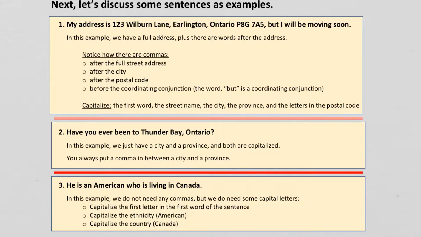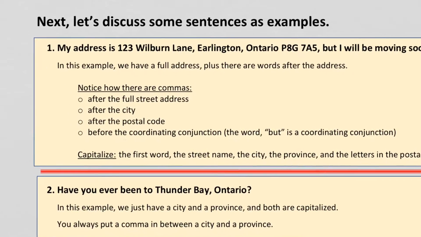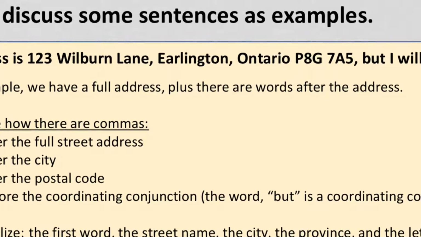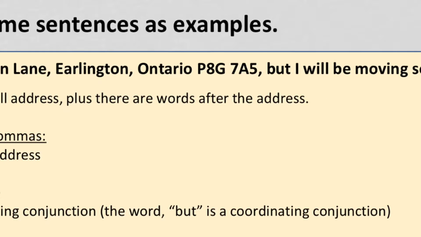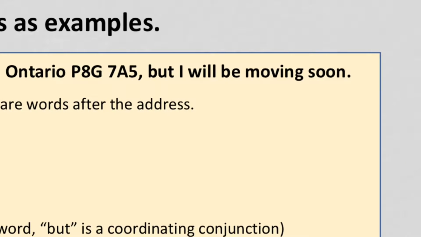Sentence number 1. My address is 123 Wilburn Lane, Erlington, Ontario, P8G7A5, but I will be moving soon. Alright, I don't know if there's a place called Erlington, Ontario or not. Probably not. Or if there's a street named Wilburn Lane. I made this up. Alright, so I've got a comma after Wilburn Lane. I've got a comma after Erlington, after the city. And because my sentence continues after I give the address, I put a comma.